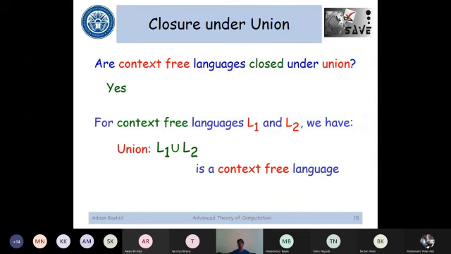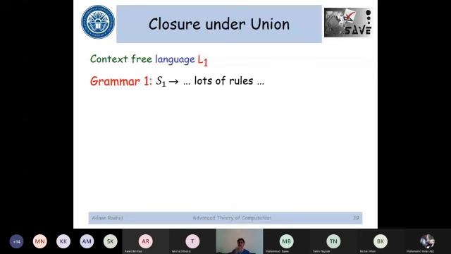context-free language. For example, we have a grammar 1 which has a start variable S1. And then we have a lot of rules. So for example, I have some sort of grammar like this: S1 implies some non-terminals and terminals. Then we have maybe S implies some terminals, non-terminals, and we keep on going with a lot of rules. And then I have maybe, I would not say S, maybe I can say Q. I would change the name of the variable. Q implies some other terminals and non-terminals.